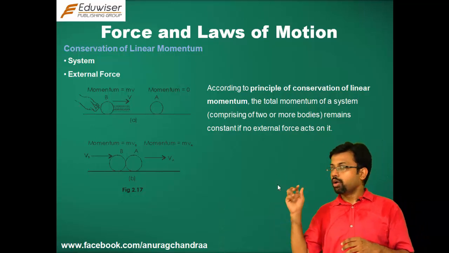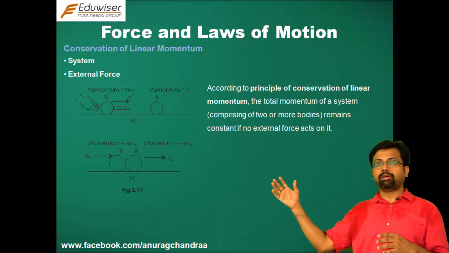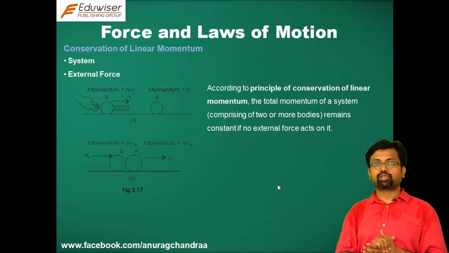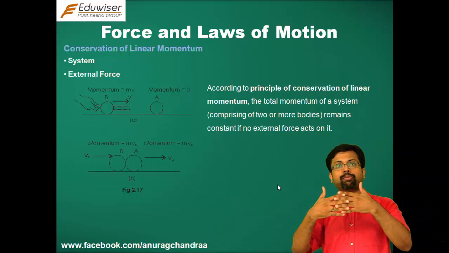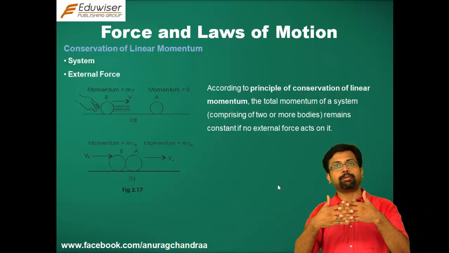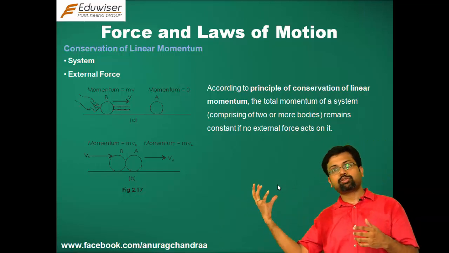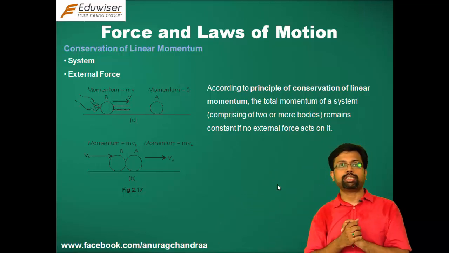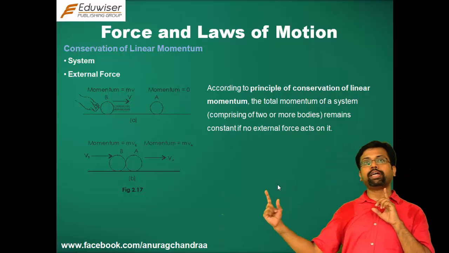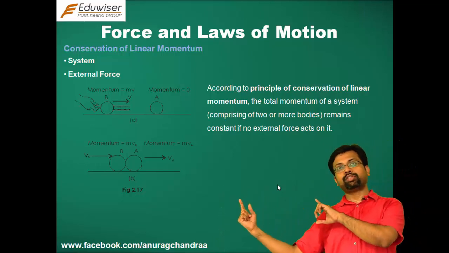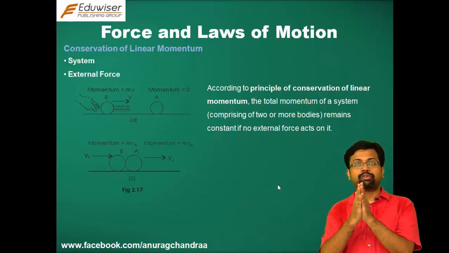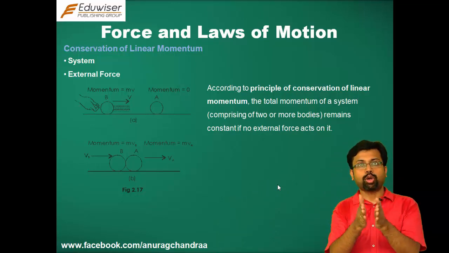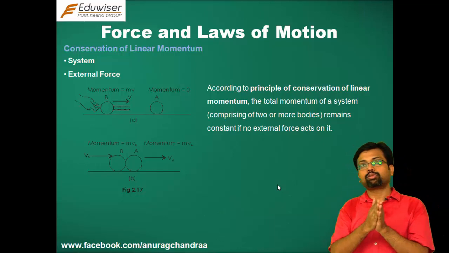So, in here, when you roll the two balls A and B, or let the ball A be stationary and ball B is rolled and it goes and strikes it, there will be a force of impact acting between the two objects A and B. Body A is going to apply a force on object B and B is going to apply a force on object A. But we are defining the system to comprise of these two balls. So, this contact force, the reaction force that acts when the two bodies collide, is going to be internal to the system.